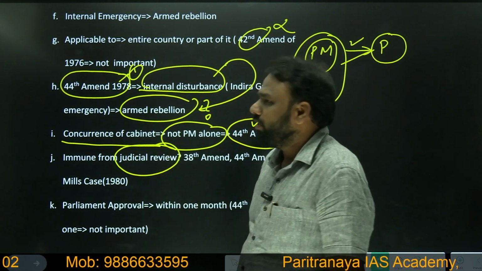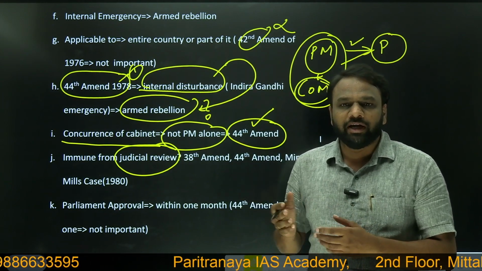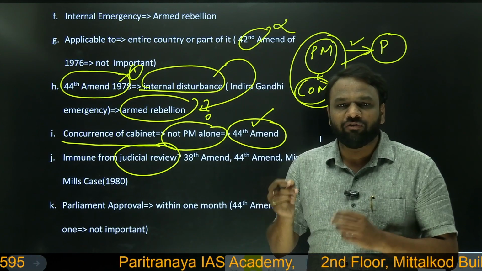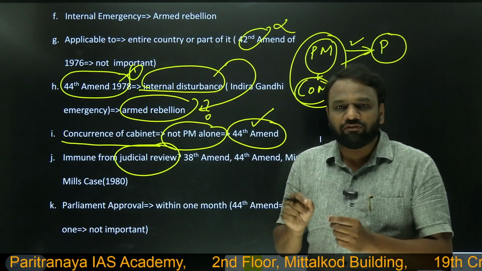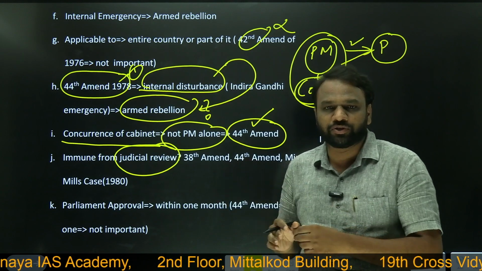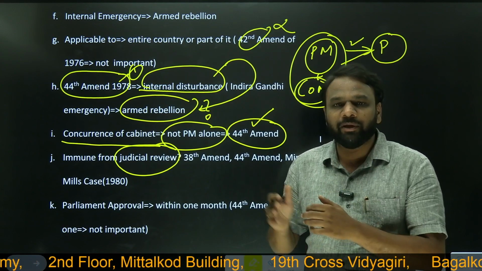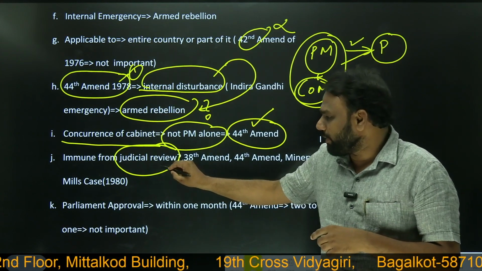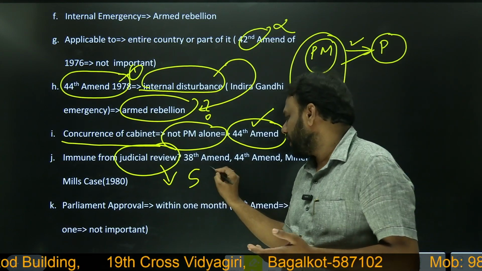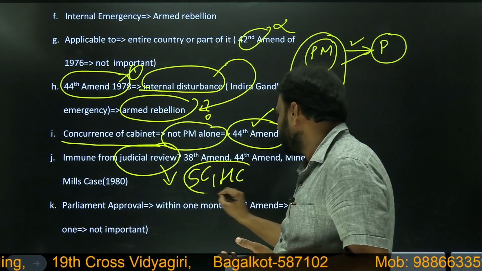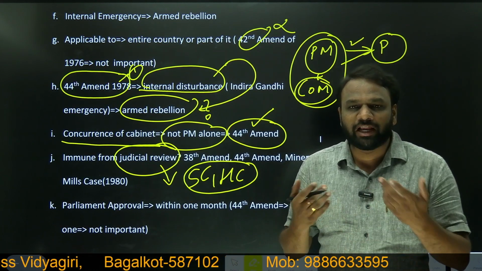What is judicial review? Whenever any law is passed or any decision has been taken by the government, it can be taken to the court to assess whether the law or the decision taken by the government adheres to the constitution or not. If it adheres to the constitution, then that law or decision will be upheld. Otherwise, it will be rejected. This is called the power of judicial review. Who has this power? Both the Supreme Court as well as the High Court have the power of judicial review. Now the question is, whatever decision the president has taken, the decision to declare emergency,